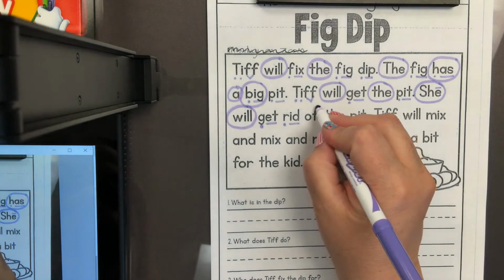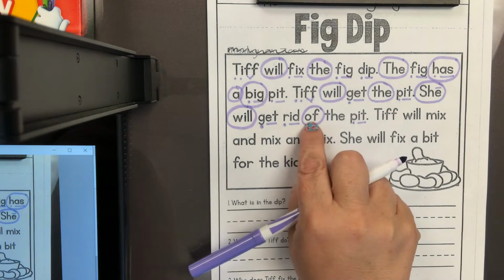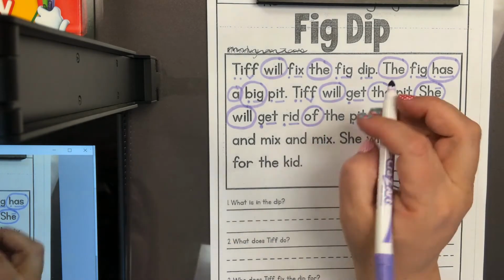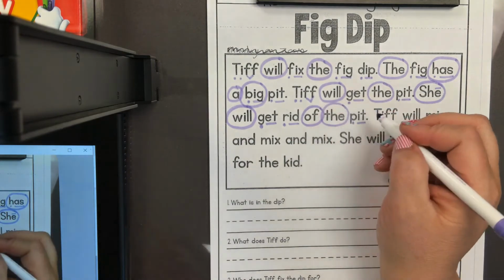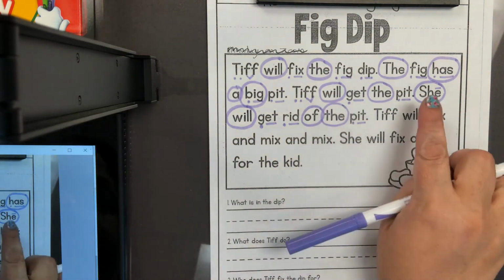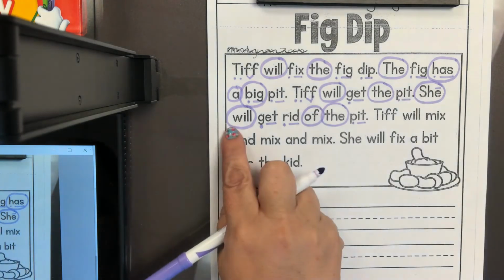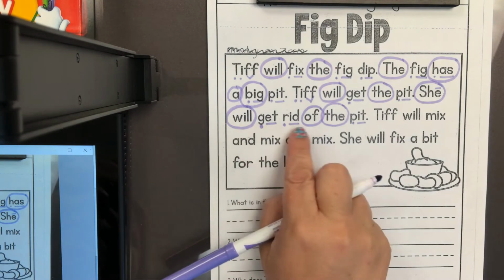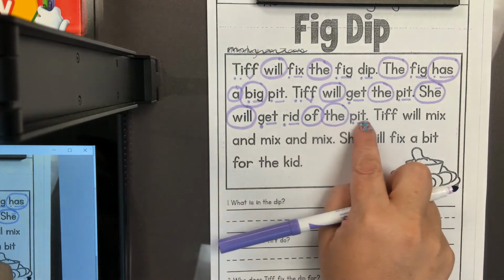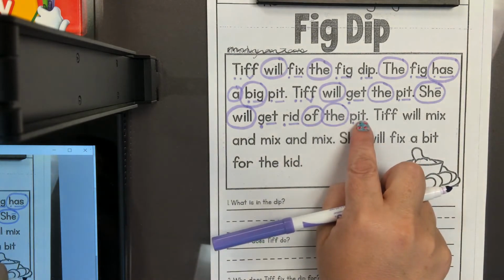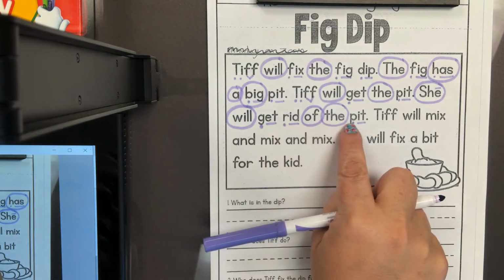This is a sight word. You cannot sound this word out. You just have to learn it on sight. This word is of. And here is the sight word, the. So I can go back to my capital letter and I can read my sentence. She will get rid of the pit.